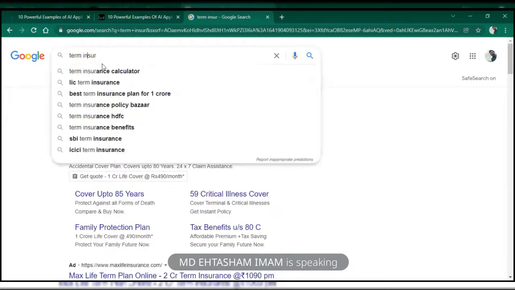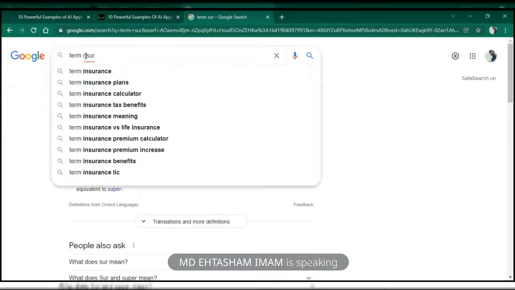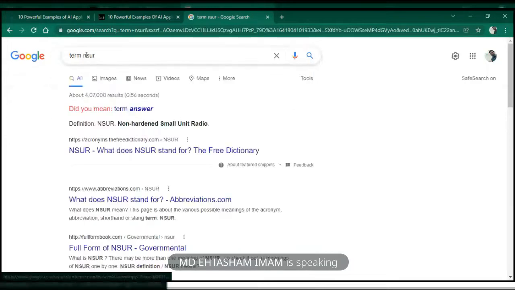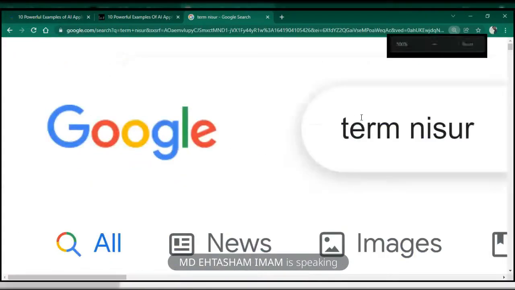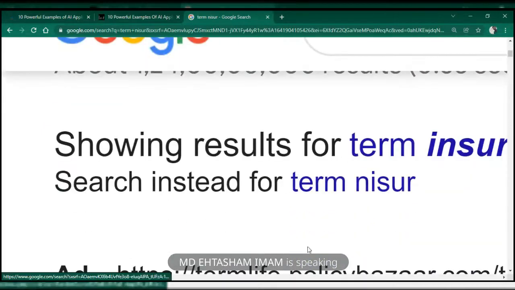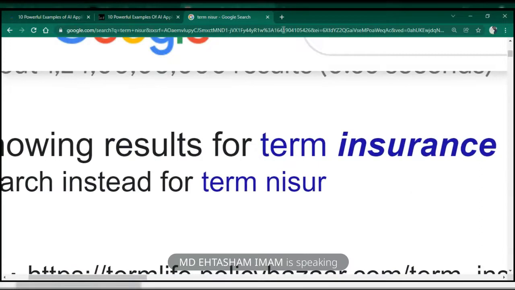And if I remove I, let me just remove I, then okay, no, then it won't work. Okay, see here. I hope you can see clearly. I typed a wrong spelling, term miser, but it understood that I was typing very fast. I pressed N before I, and it understood that I was looking for term insurance, not term misur. Because Google has got so much data, it is able to understand.